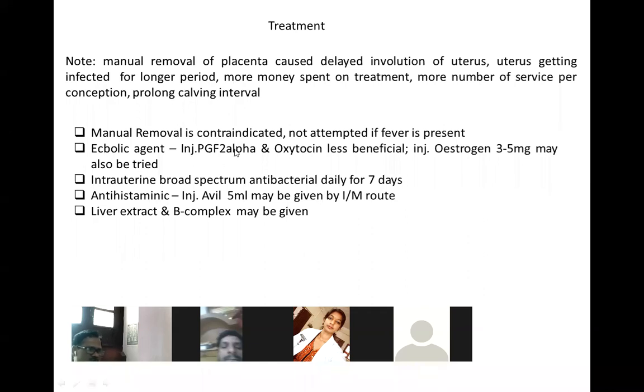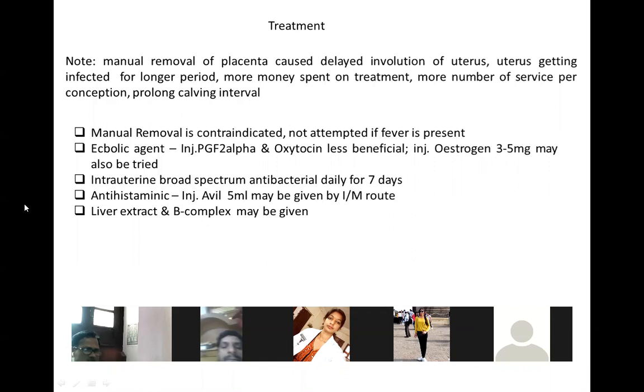Ecbolic agents, sometimes PGF2 alpha, have been given. Oxytocin also can be given. Why is it contraindicated in fever? In fever, if you are giving tractions, sometimes you are creating pressure and it will help in